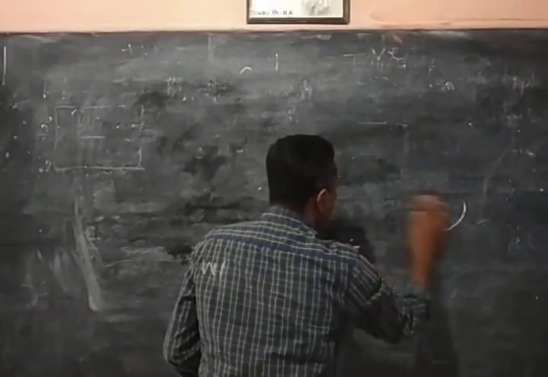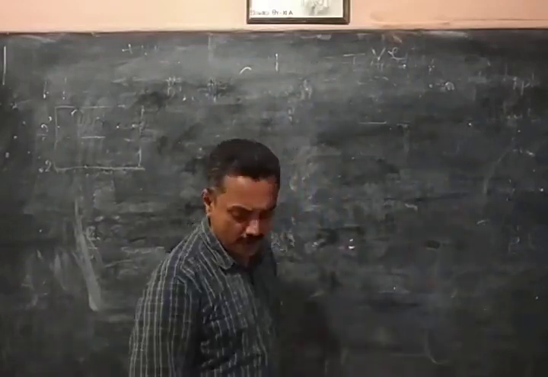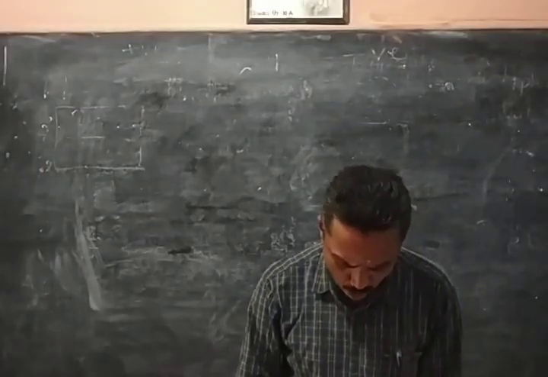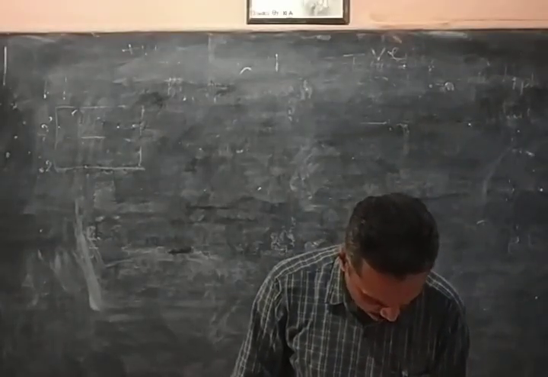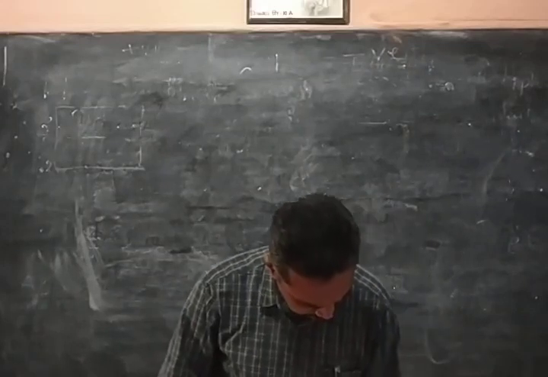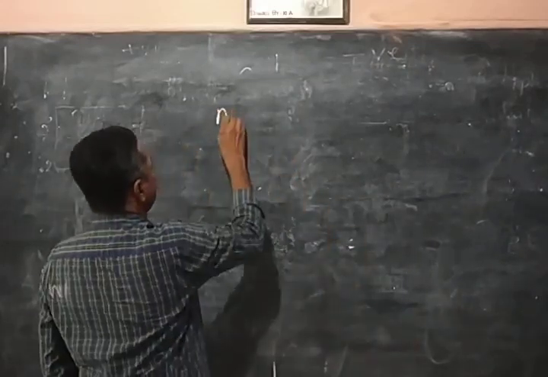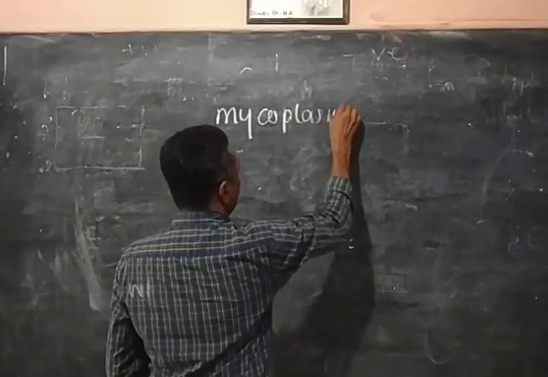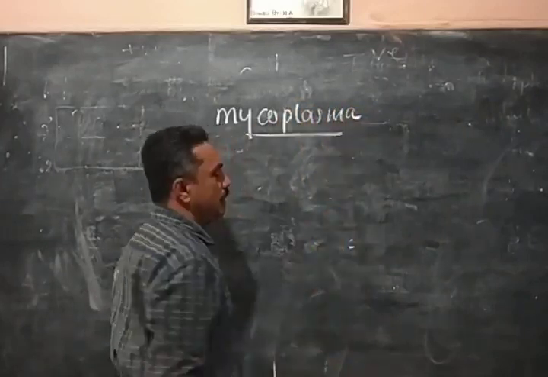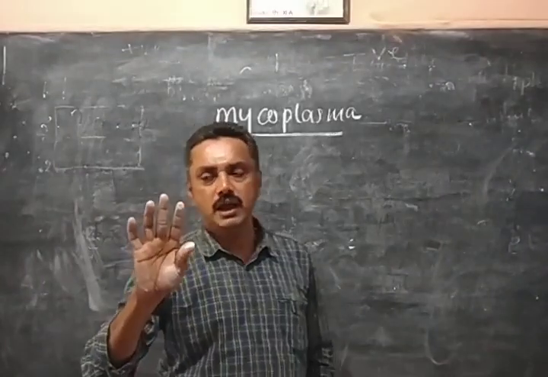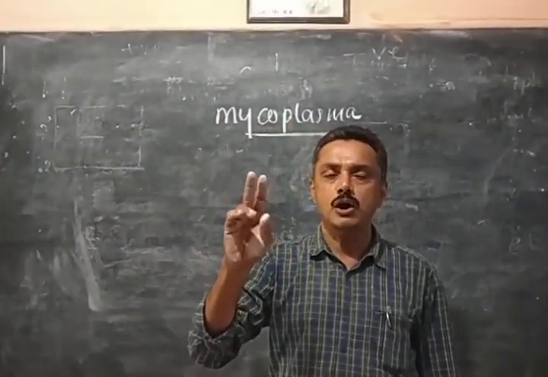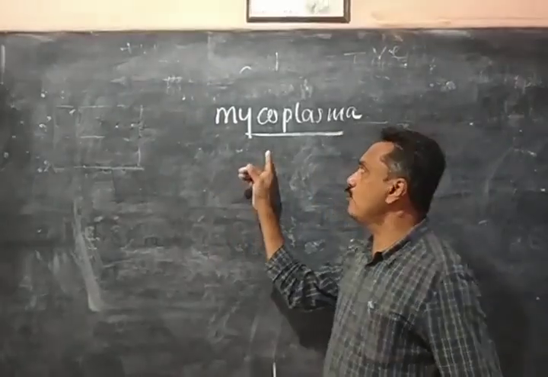Then we come to the smallest prokaryotic organisms. They are called PPLO, a small type of organism, and they come under the mycoplasmas. Actually, kingdom Monera includes 4 groups of organisms: Archaebacteria, Cyanobacteria, True bacteria, and Mycoplasma.